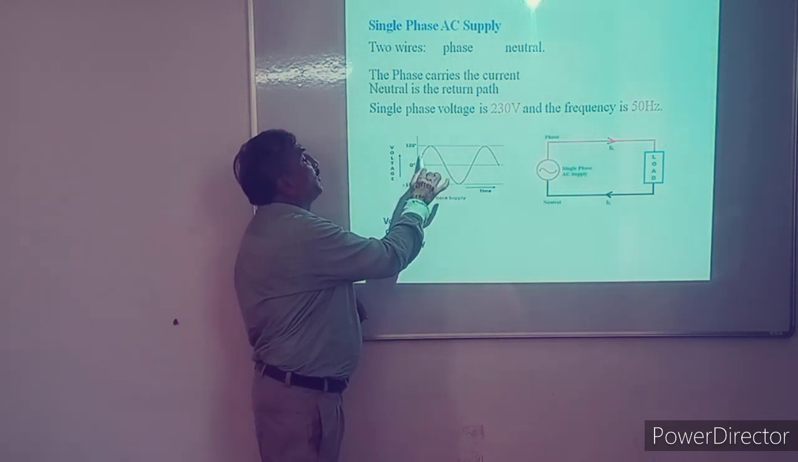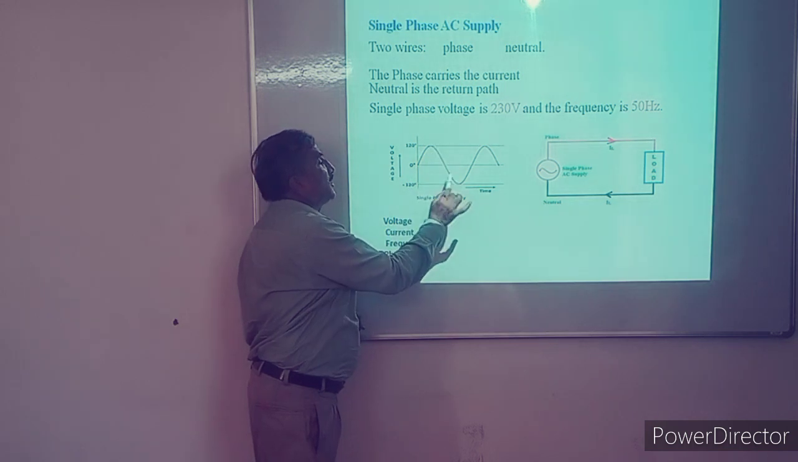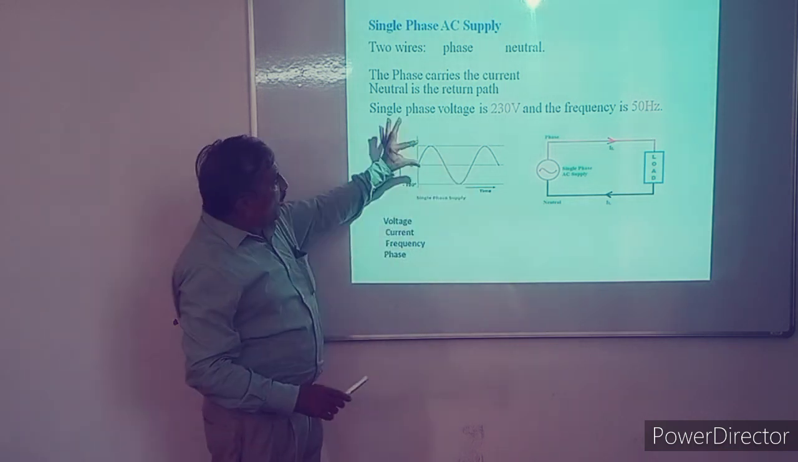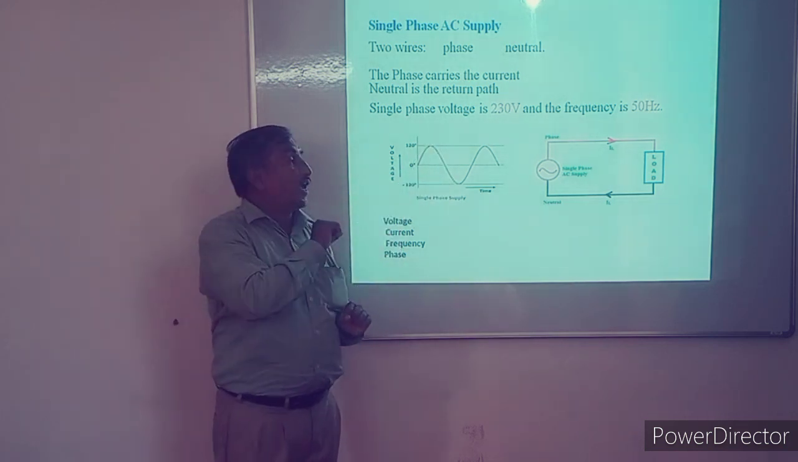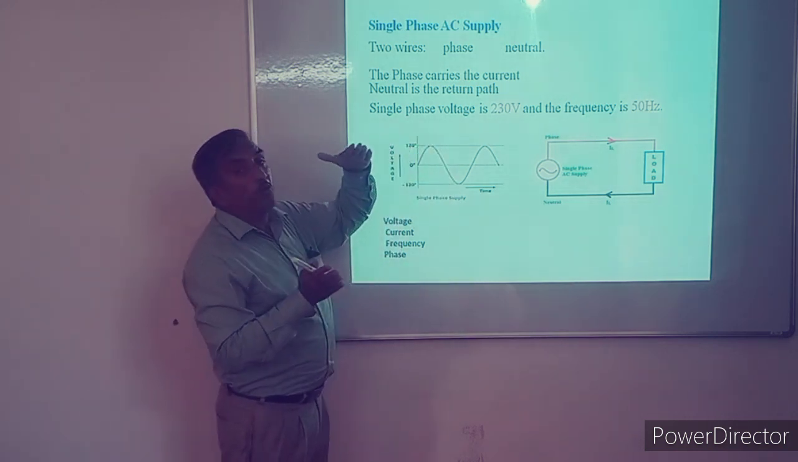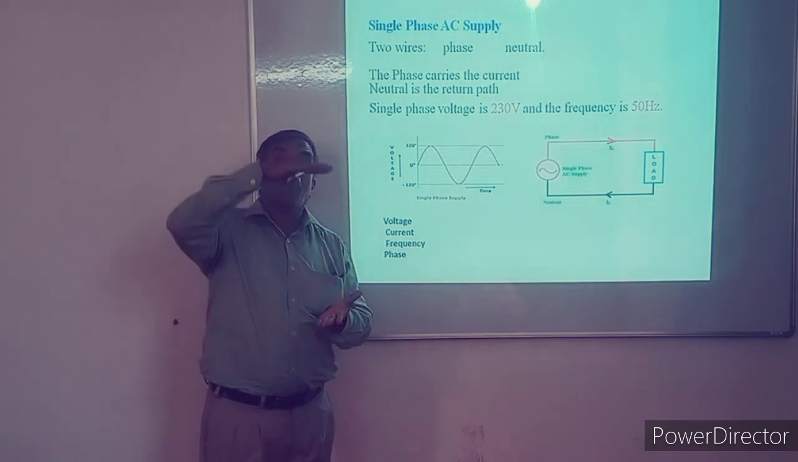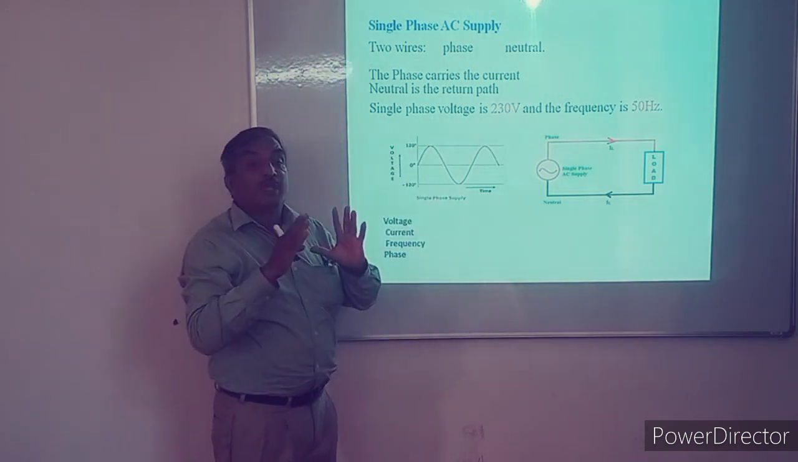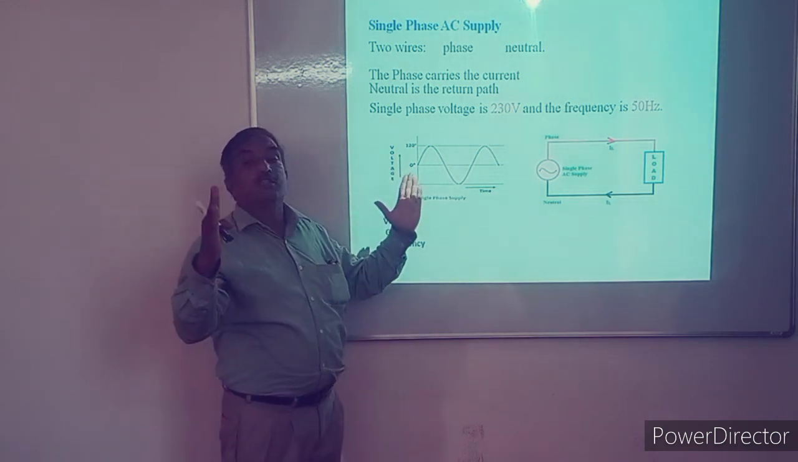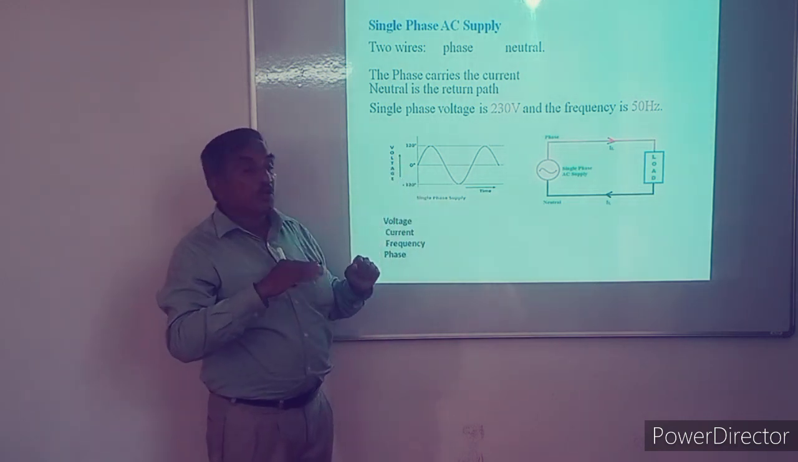Now another important specification is amplitude. Amplitude means the peak to peak amplitude. From this to this, it is known as the peak to peak amplitude. Or half of this, the positive peak, is known as the peak amplitude. This is related to voltage. Voltage means amplitude. If voltage increases, its amplitude increases. And if frequency increases, that means in 1 second, the number of cycles is going to increase.